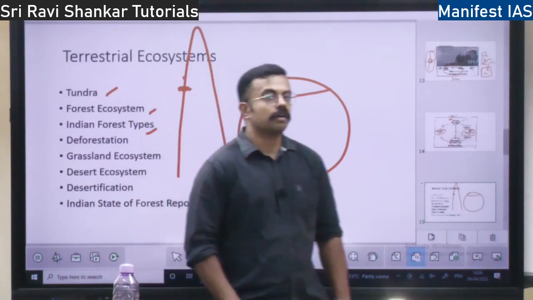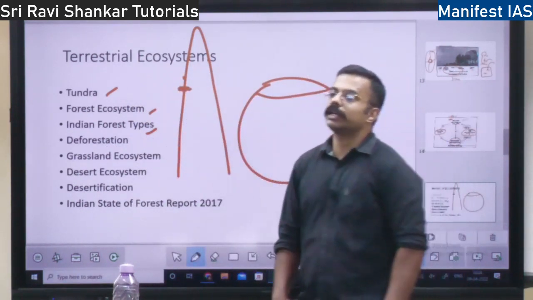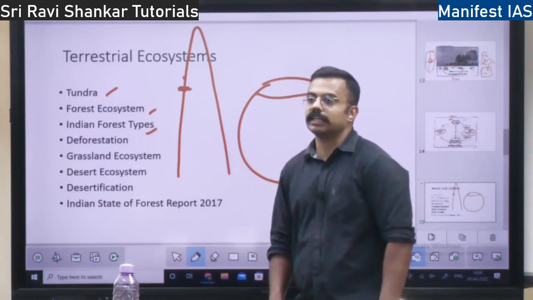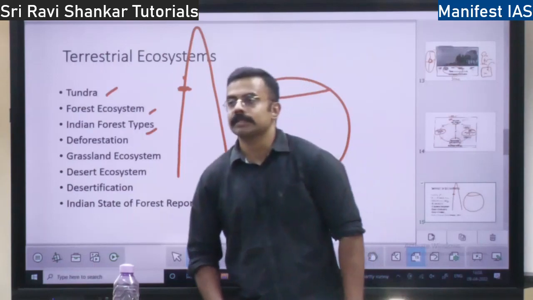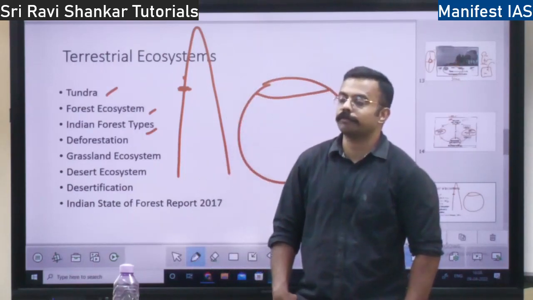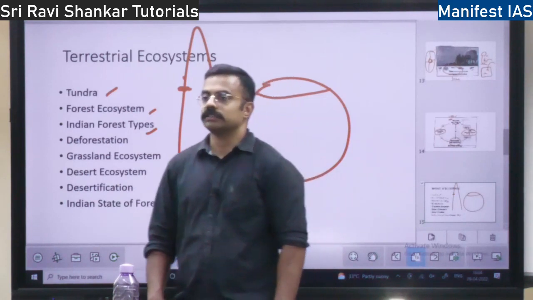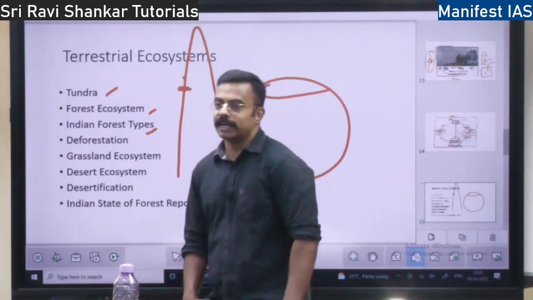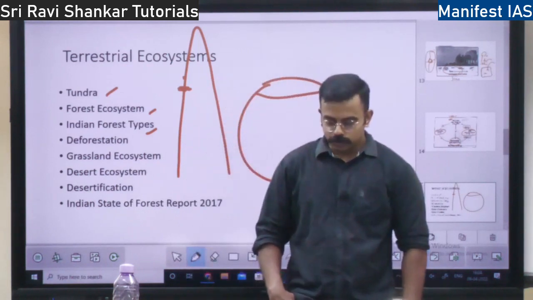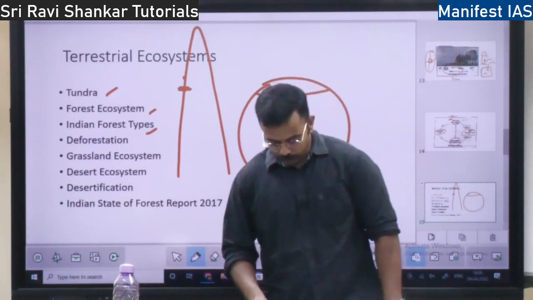We have a lot of deforestation happening. Why are we doing deforestation? We need land for agriculture, we need land for industry, we need land for mining, for building houses, we need timber for construction, for furniture. Everyone wants rosewood and sandalwood in their house. So because of which there is a lot of deforestation. So what are the causes?